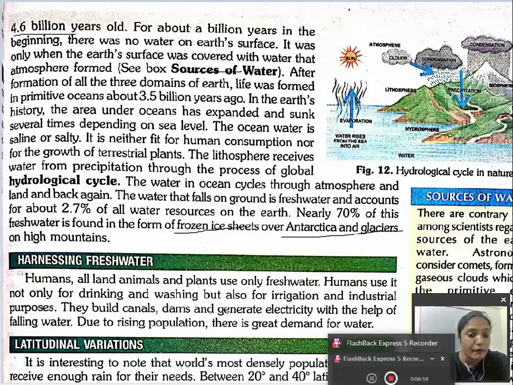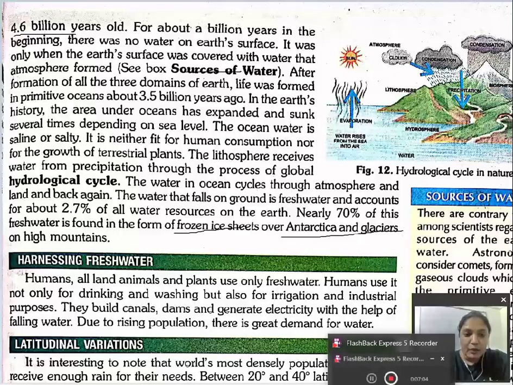It is in the form of frozen ice sheet, means it is already in the form of ice over Antarctica and glaciers on the high mountains. Clear everyone? In this paragraph what we came to know? Three important points. What are they? That water is a renewable natural resource. Then we came to know that